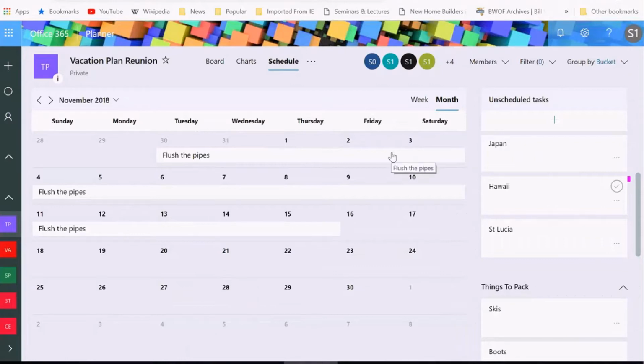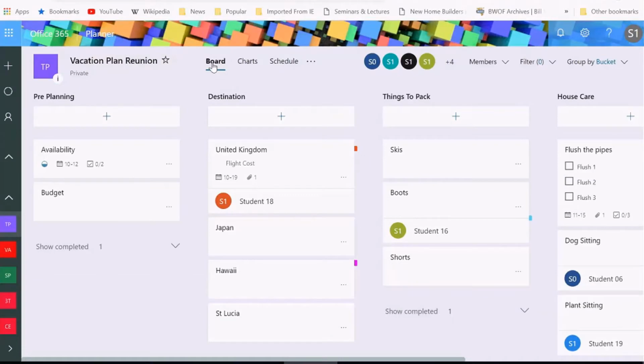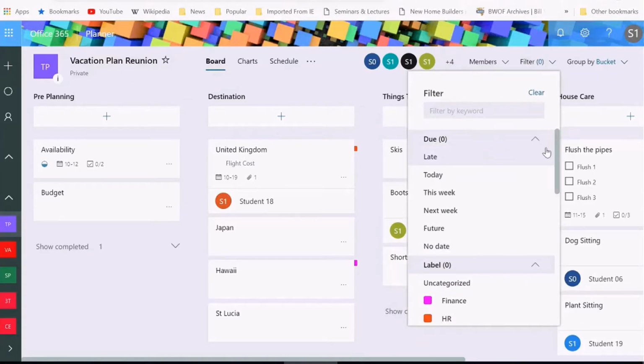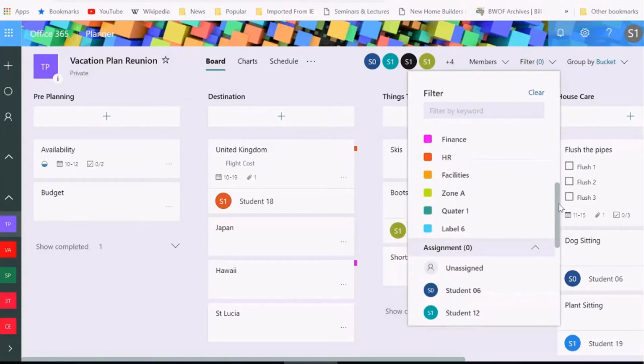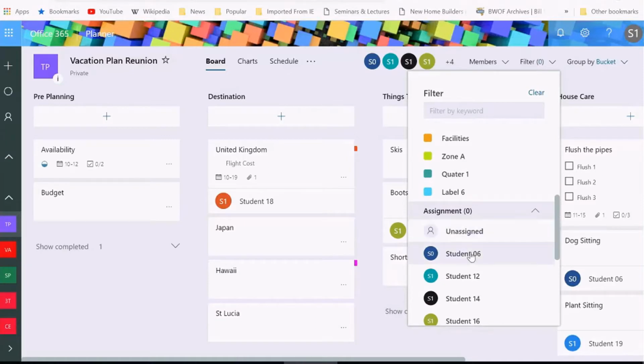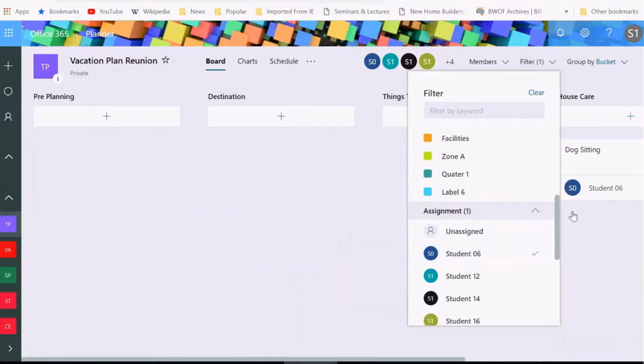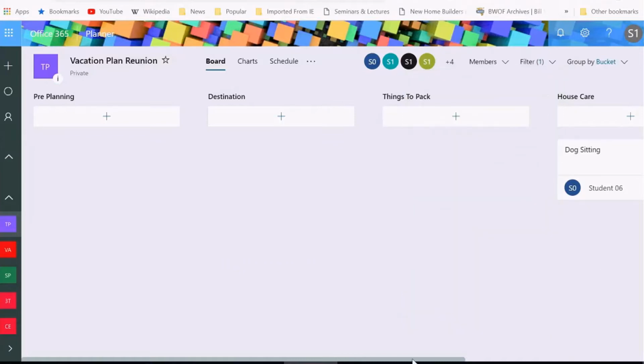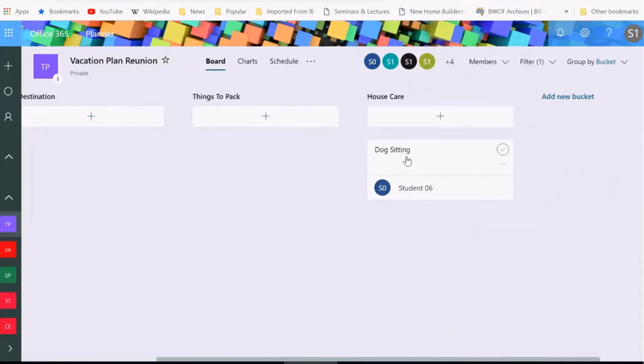So one really awesome thing that I like about Planner, once all is said and done, everything has been laid out black and white, I can filter stuff to really zero in on, let's say, unassigned tasks or tasks that are being done by student 6. So if I were to click student 6 as an example, this tells me that student 6 is only taking care of one task, and that is the dog sitting task. Student 6 is responsible for making sure that we have all our pets taken care of while we are away.